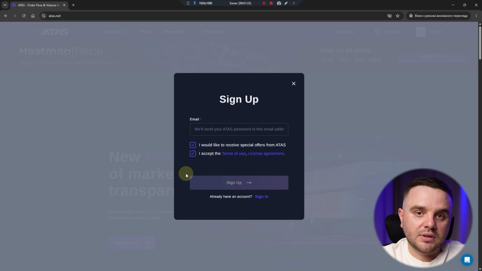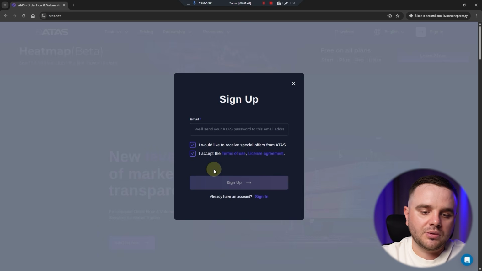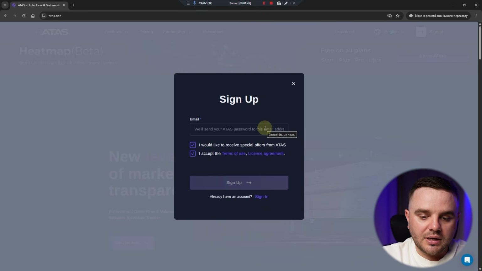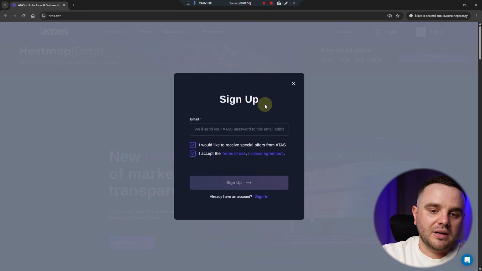The best side of ATAS is that you can get a 2-week free trial to really test the water and see if this platform really suits you. Because with many other platforms, you will pay upfront even without understanding if you like it or not. Here write the email that you use, because on email you will get a login and password that you will use to log in to your personal account and also log in to the platform.